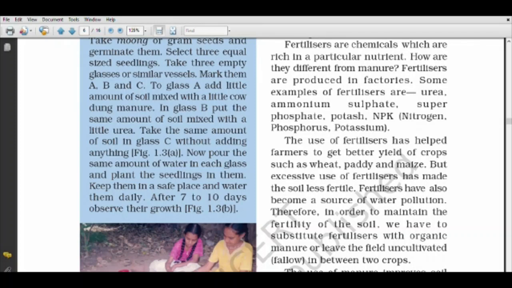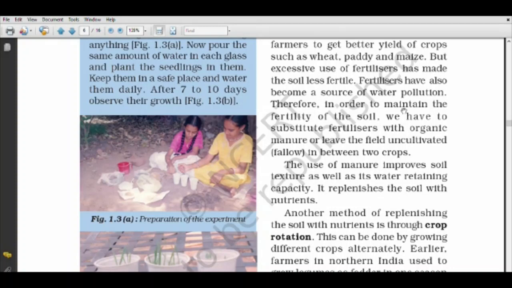The use of manure improves soil texture as well as its water retaining capacity. Means manure has a quality to form a good texture of soil, and it can also hold too much water in it. So we should use more and more manure to get a good yield of crop.